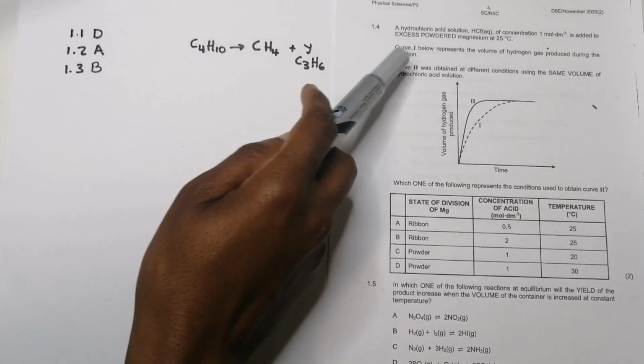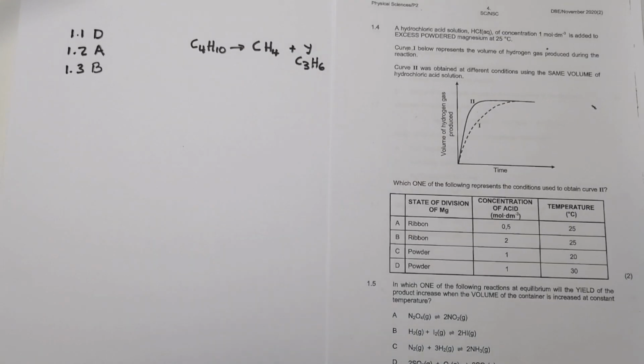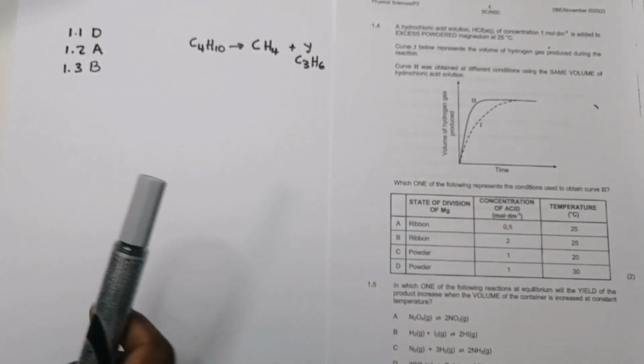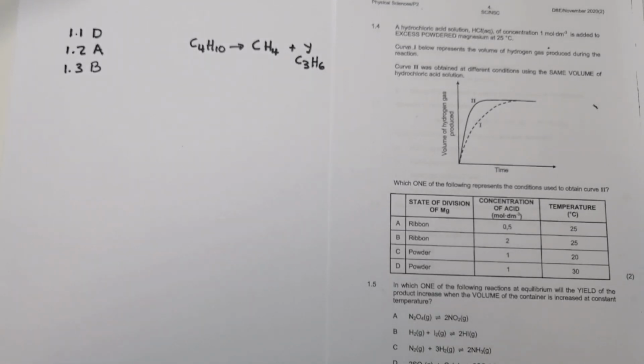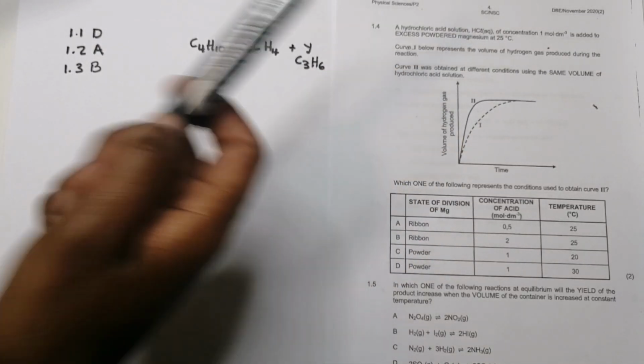They say curve 1 below represents the volume of hydrogen gas, so they're measuring the rate of production of hydrogen gas. That's reaction 1. Now they say curve 2 was obtained at different conditions using the same volume of hydrochloric acid.